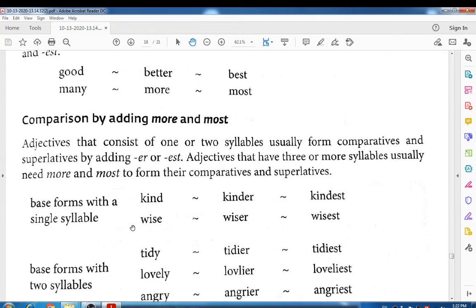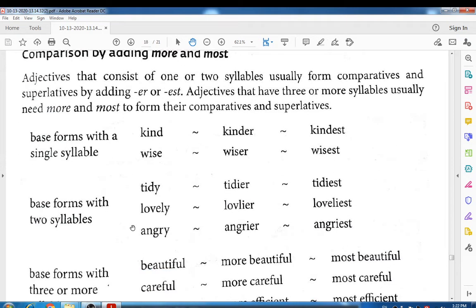So let's see some examples. Base forms with a single syllable: kind becomes kinder, then kindest; wise becomes wiser, then wisest. Then what happened with two syllables? Tidy, tidier, tidiest; lovely, lovelier, loveliest; angry, angrier, angriest.